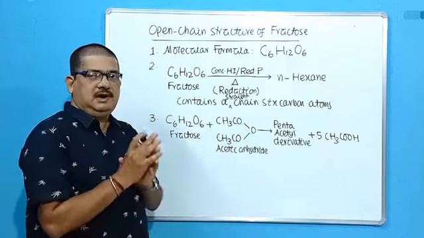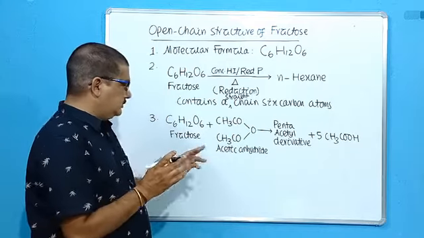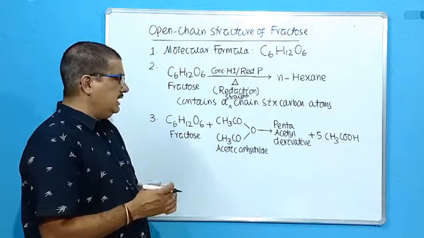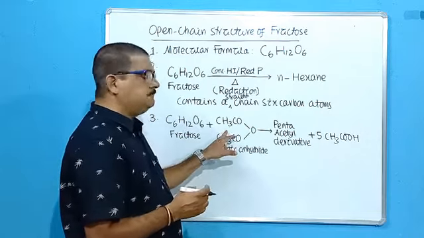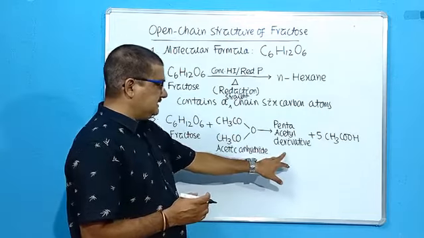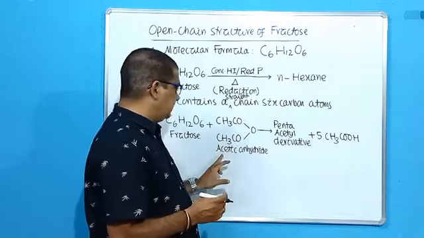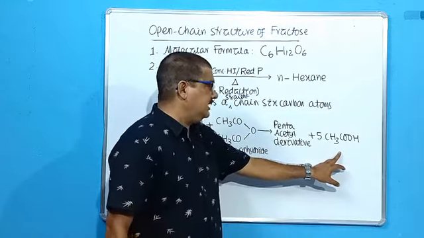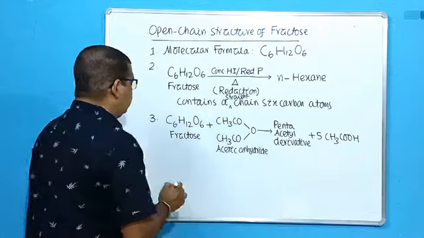Fructose carries 5 hydroxyl groups. So when it reacts with acetic anhydride, the hydroxyl groups are replaced by the acetate group to form the penta-acetyl derivative, and the other 5 acetic groups form acetic acid.